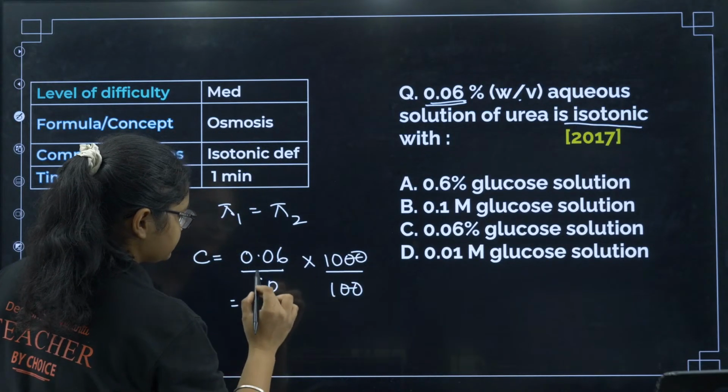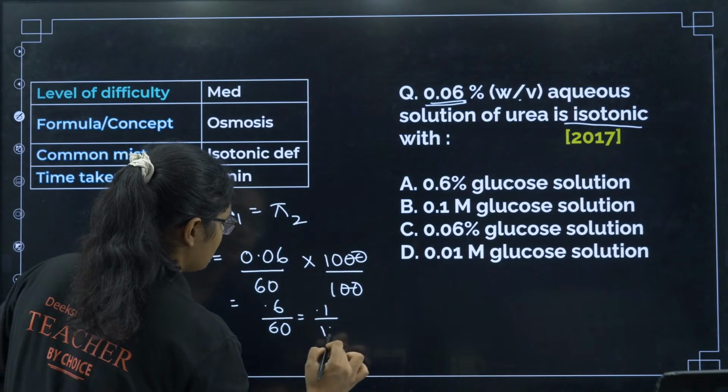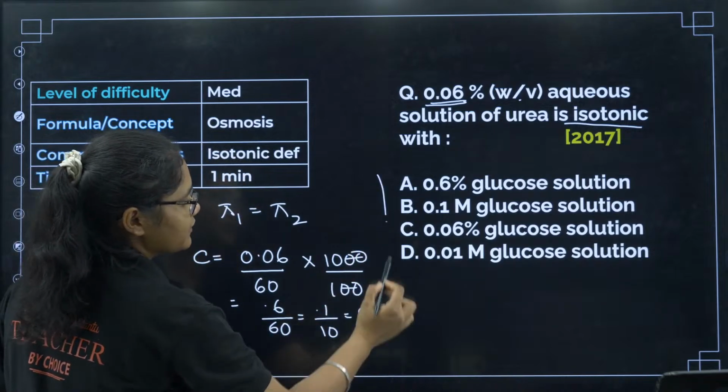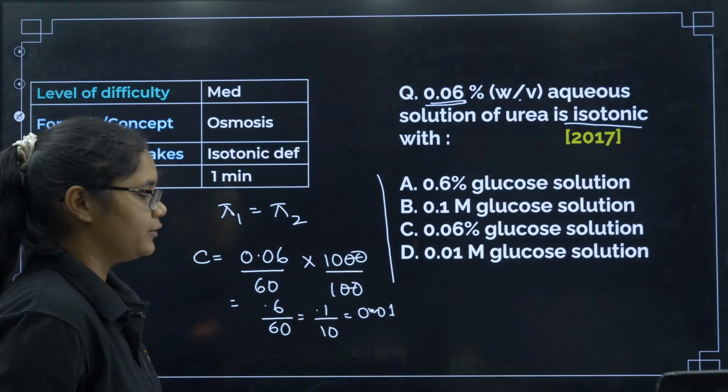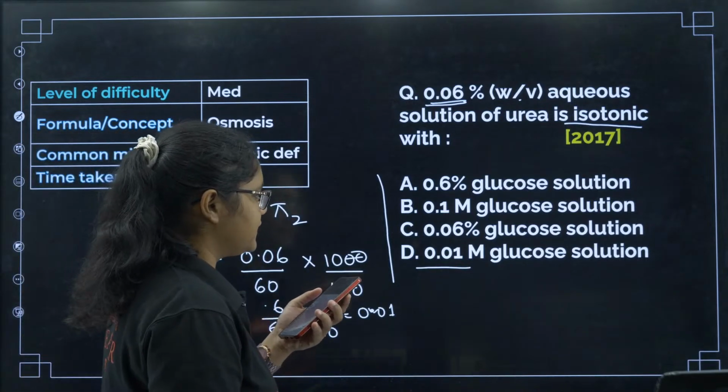So it is 0.6 by 60, or I can say 0.01. The concentration is 0.01. Which option will have a concentration of 0.01? You can see directly it is option number D.